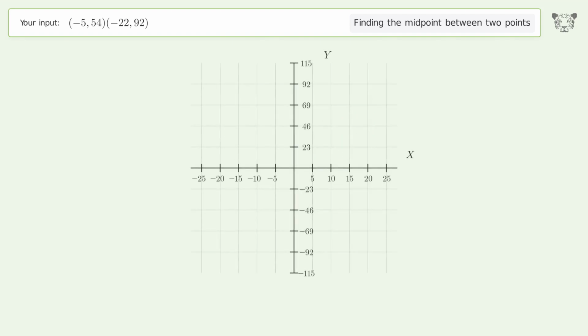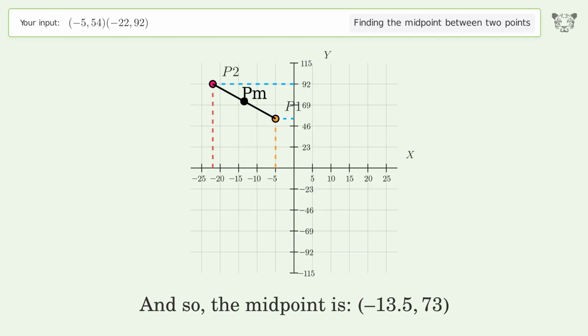And so, the midpoint is negative 13.573.